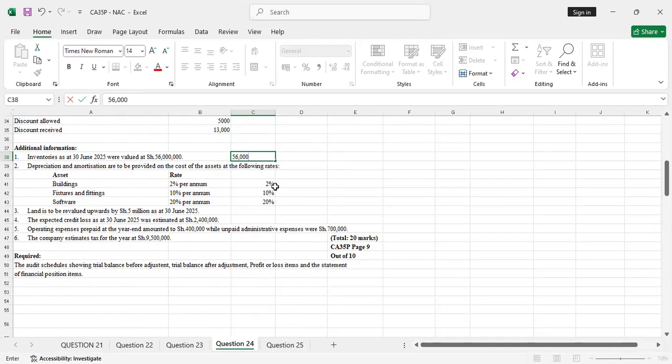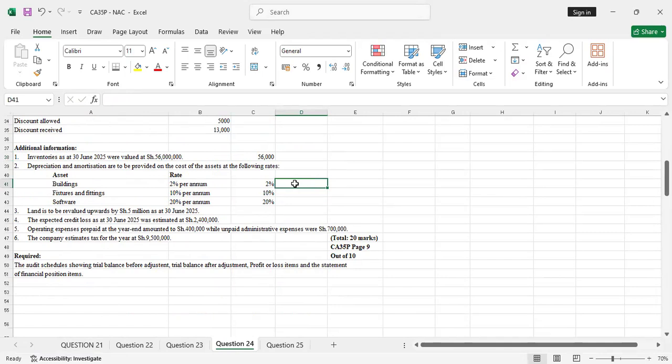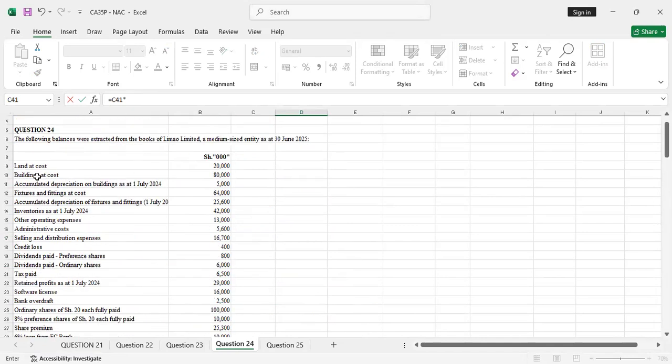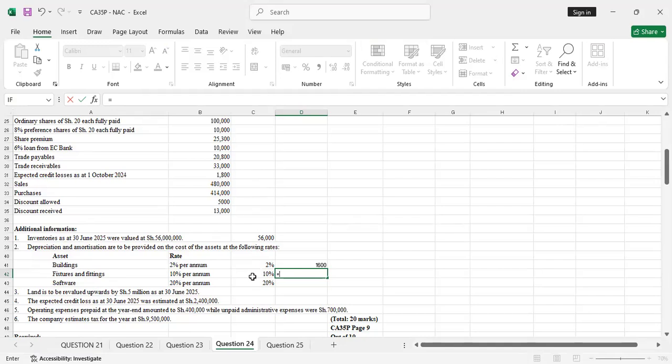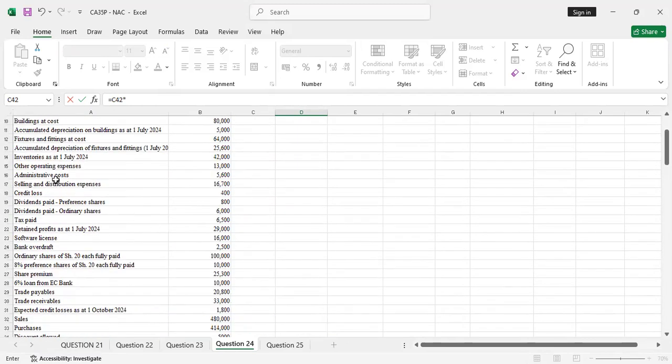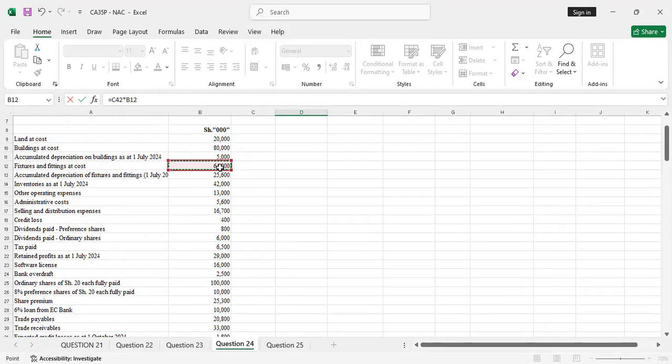56,000. Depreciation, number two, depreciation and amortization are to be provided on the cost of the assets at the following rates. Whenever you hear that the depreciation is on cost, then it means that's a straight line basis. So you take 2%, you calculate 2% times the value of the building at cost, which is 80, to get the depreciation for the year. Then for fixture and fittings, it was 10%. So I'll take that 10% and multiply by the fixture and fittings at cost, this value here, 64.